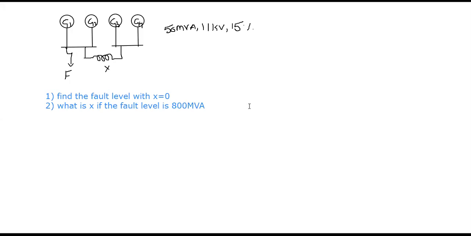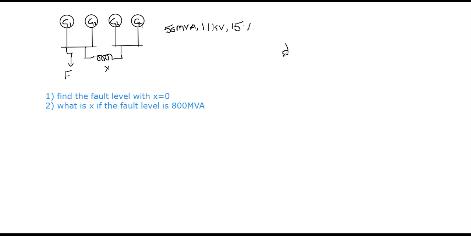Suppose X is equal to 0. Obviously in that particular case, directly there exists a short circuit between the generator 1, generator 2 section and the generator 3, generator 4 section. Do you understand what I'm saying? See, the problem is very, very simple.